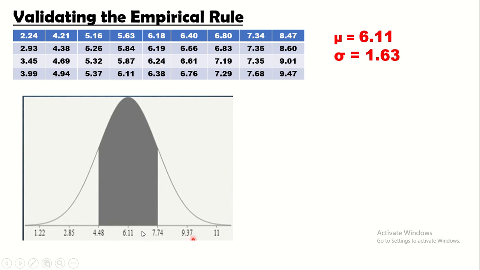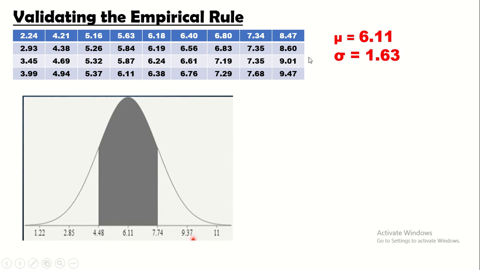So again, ang mean po natin, etong gitna, which is the population mean, which is 6.11. Dito po siya. Mula rito, mag-a-add po tayo ng standard deviation of the normal curve, which is 1.63. Naging 7.74, plus 1.63, naging 9.37, plus 1.63, naging 11. Kung dito nag-add tayo, dito naman magsusubtract. 6.11 minus 1.63, naging 4.48, minus 1.63, naging 2.85, minus 1.63, naging 1.22.